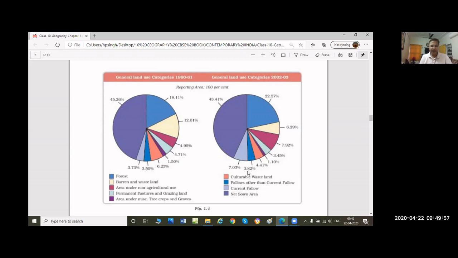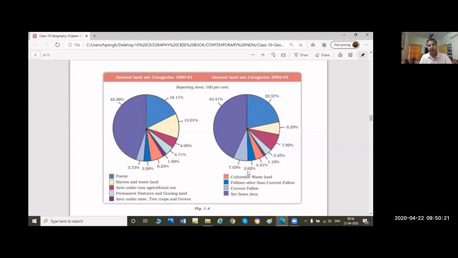So I will ask you to write: the land which is uncultivated for 2 to 3 years, or the land which is left without any type of cultivation or any type of agriculture for 2 to 3 years, 2 से 3 साल, is known as fallow land.